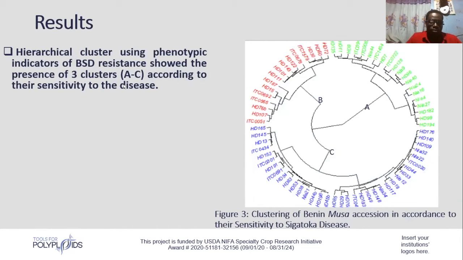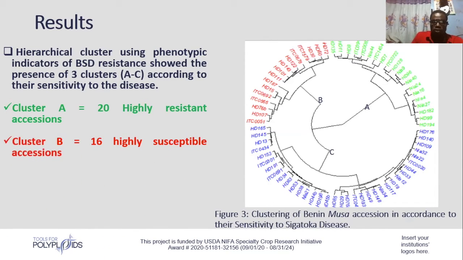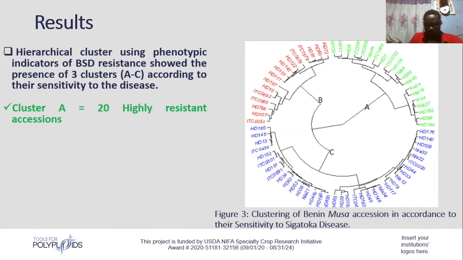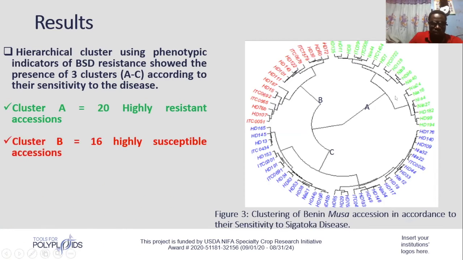Now, after the mean analysis and everything, we tried to do cluster analysis with the data generated from the field. The cluster analysis showed the presence of 3 clusters. Cluster A had 20 highly resistant accessions, whereas cluster B, in red, has 16 highly susceptible accessions. Cluster C has 36 intermediate resistant accessions.